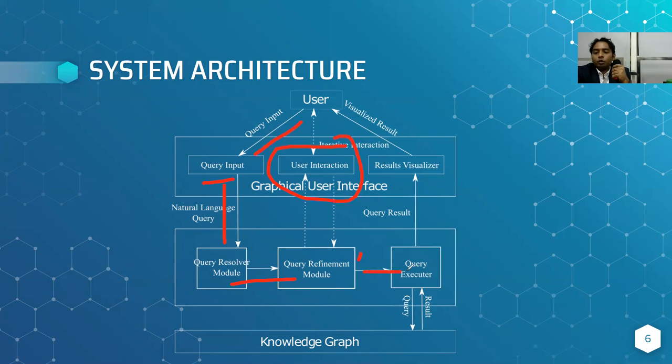From there, we go to the query executor. It formulates the final query and goes to the knowledge graph. The knowledge graph gives the result. The result is shown on the result visualizer page and it is visualized to the user.